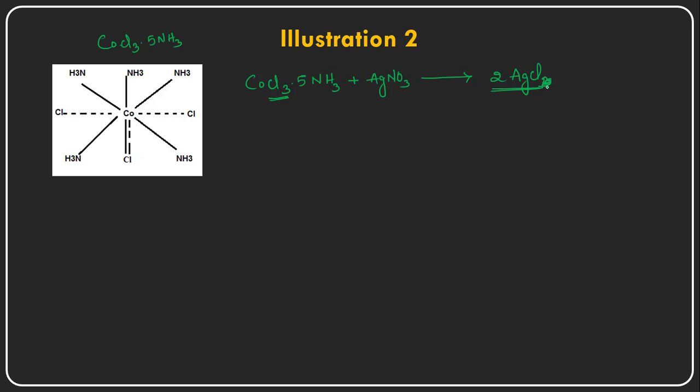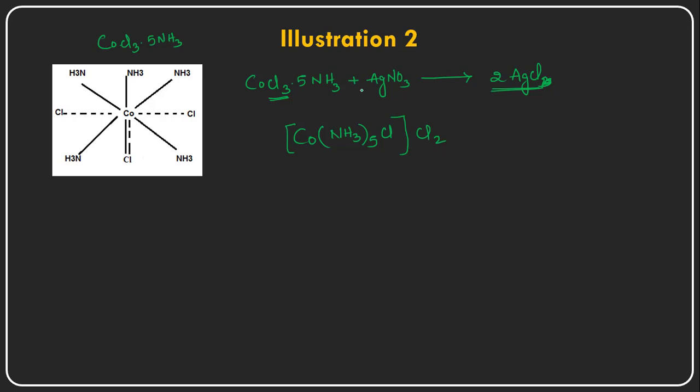So he concluded that 2 of the chloride ions are outside the coordination sphere, right? Like this, coordinate cobalt and 5 ammonia are there, and one Cl is inside the coordination sphere, and the two Cls are in the ionization sphere.